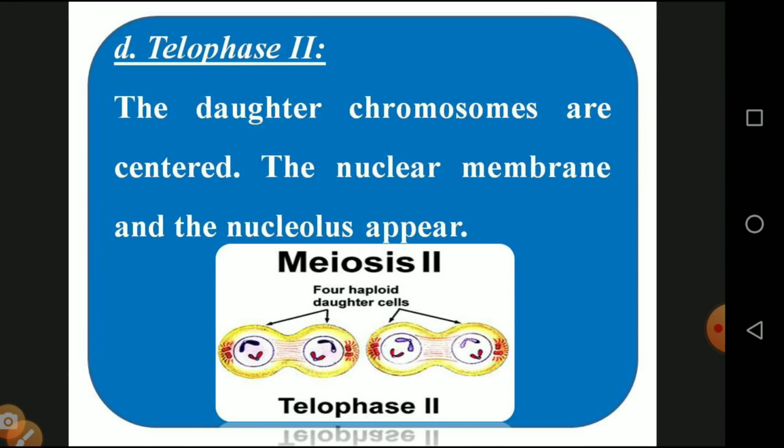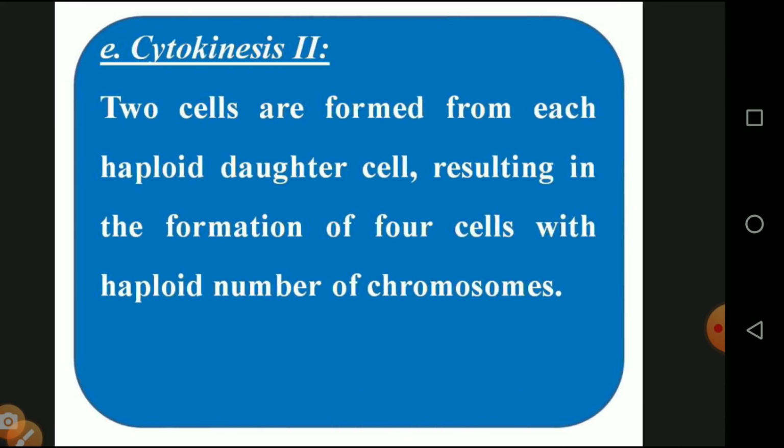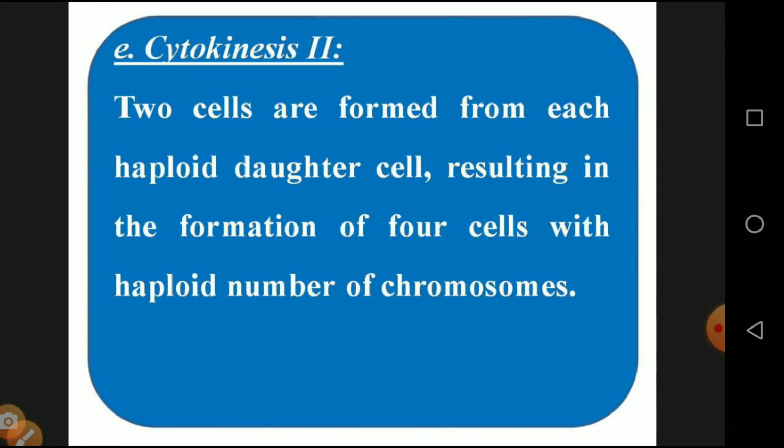And in telophase 2, the daughter chromosomes are centered and the nuclear membrane and nucleolus appear. Now it moves on to the four haploid daughter cells, which move in the opposite direction. Nucleus and nuclear membrane reappear and they get ready for cytokinesis. Now we can see cytokinesis 2. Two cells are formed from each haploid daughter cell, resulting in the formation of four haploid cells.